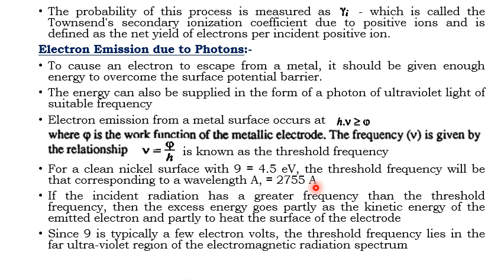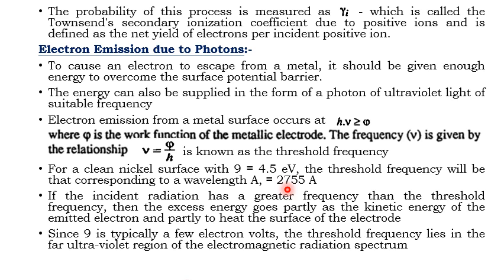Now, if such incident radiation of threshold 2755 angstrom falls on the metal, what happens? The excess energy of the radiation will be shared as the kinetic energy of the electron liberated from the metal surface, and some part of the energy will be utilized for heating the surface of the electrode.